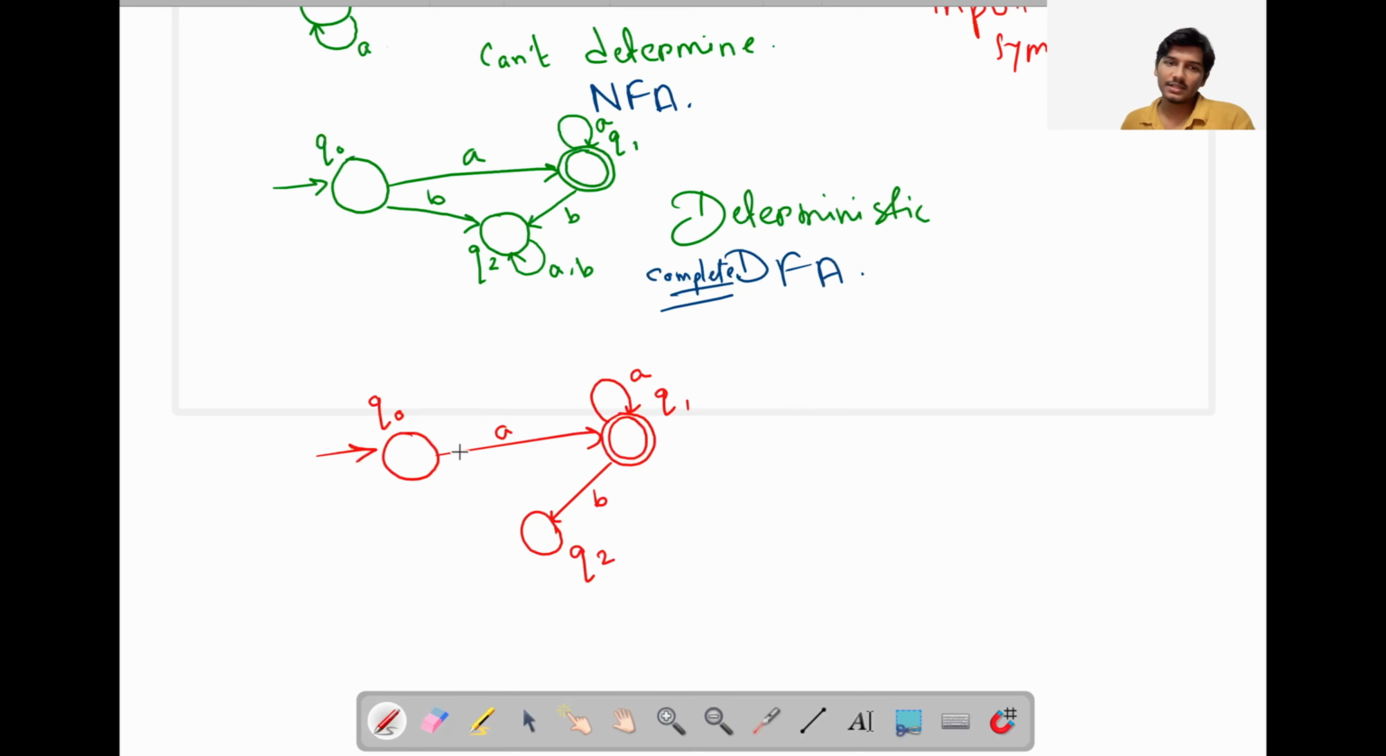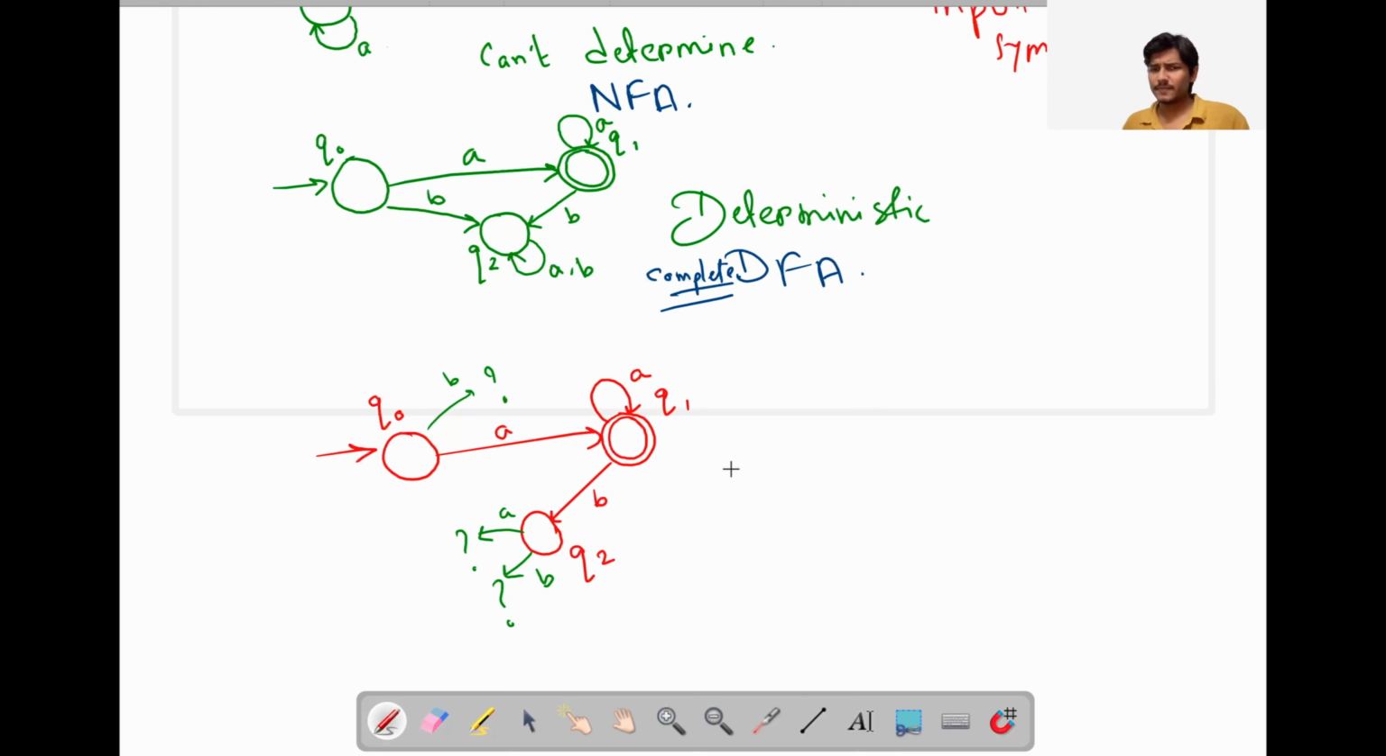For Q0, there is a transition function for input symbol a. For Q1, there is a transition function for input symbol a, and b also, of course. And for Q2, there is no transition function at all. So here, for Q0, b is missing. For Q2, a and b both are missing.